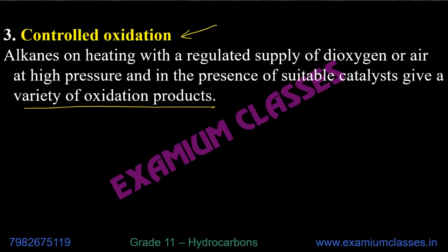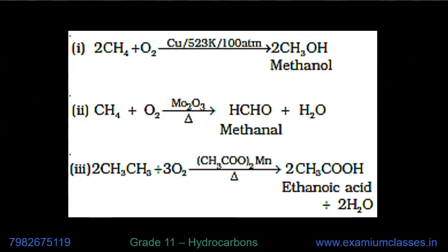So alkanes on heating with regulated supply of dioxygen or air at high pressure and in presence of suitable catalysts give a variety of oxidation products. Means depending on the conditions, the products are different. So suppose if I use copper at temperature 523 Kelvin and very high pressure, 100 atmospheric pressure, 100 times the pressure what we have normally, then methanol will be produced, alcohol will be produced.